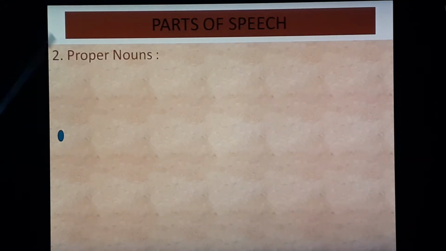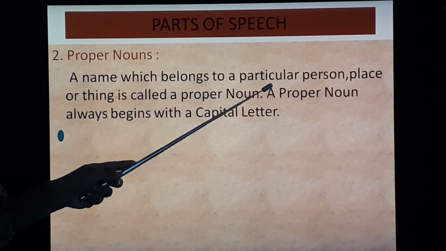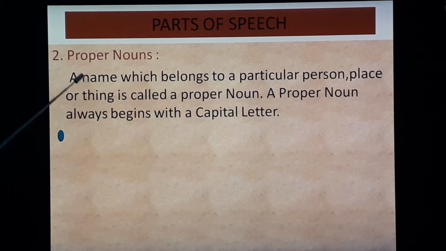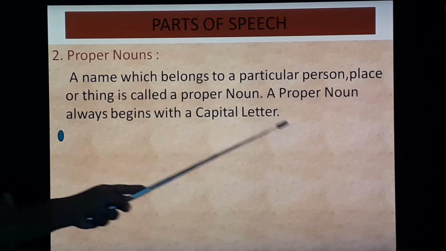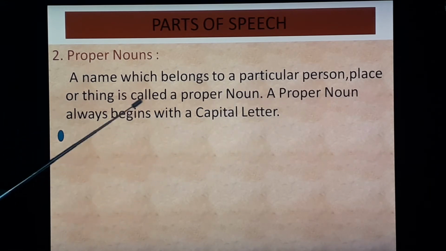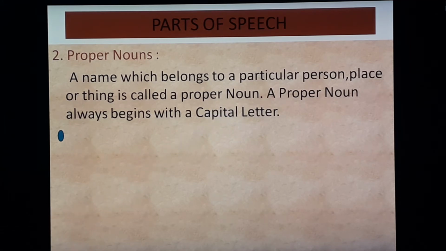Let's see proper nouns. Definition: a name which belongs to a particular person, place or thing is called a proper noun. A proper noun always begins with a capital letter. So this is an important thing.